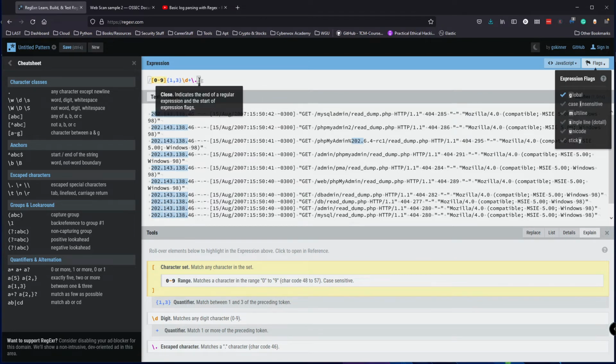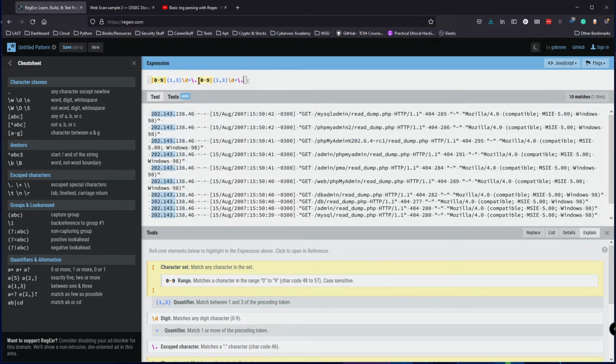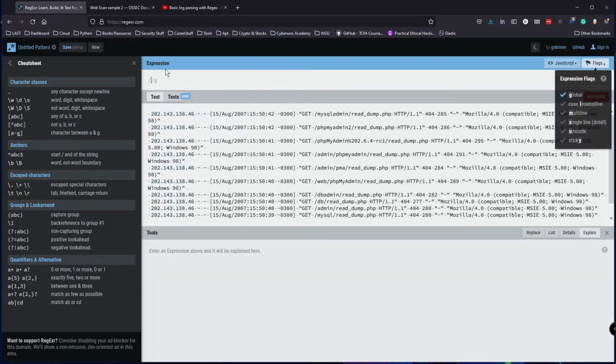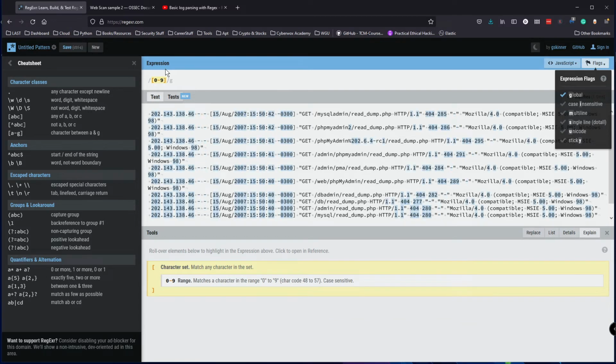But specify this, and then we can just copy this whole thing, and then we can paste this once, paste this twice, paste it a third time, but we'll take out this last part. All right, so we got the IP address filtered. Let's try to filter for this date. So next, the date is going to be a number, so 0 to 9, and it's going to be a number between 1 and 30, so let's do 1 to 2 digits, and let's close that out.